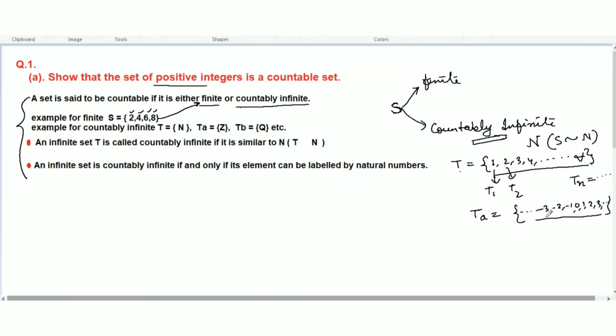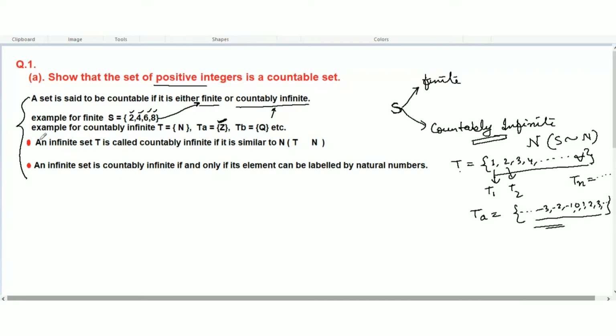I have uploaded a video on proving that the set of integers is a countable set. Please watch that video. In that video you can find how to prove that the set of integers is a countable set. And another set I have taken, TB, which is equal to the rational numbers. The set of rational numbers is also a countably infinite set.